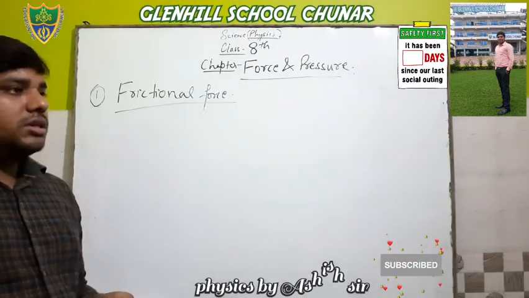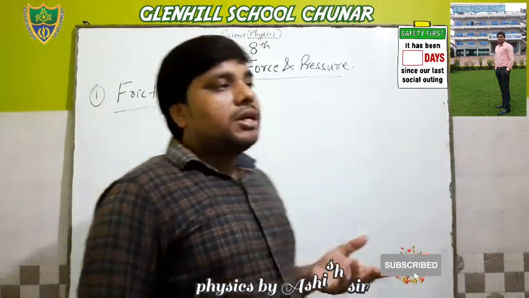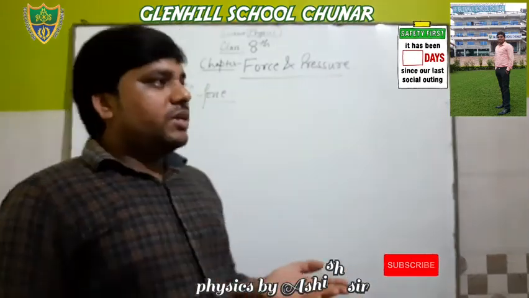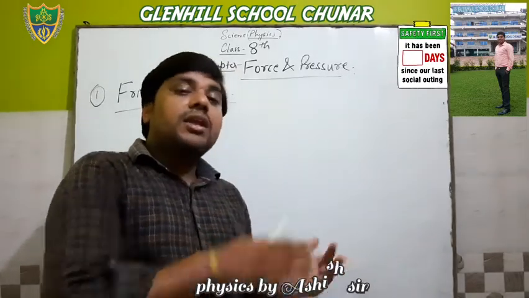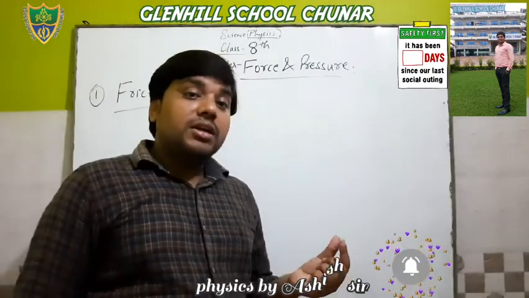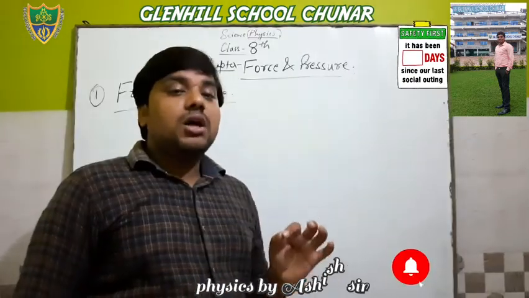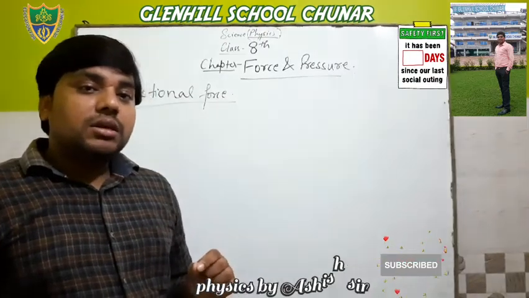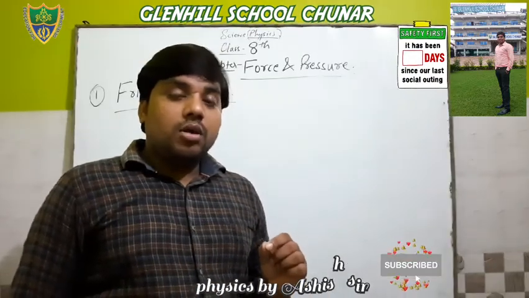What is frictional force? Frictional force acts between the surfaces of two objects. When one object moves on another object, the force between the surfaces of those two objects is known as frictional force. It always opposes the motion of an object on the other object.